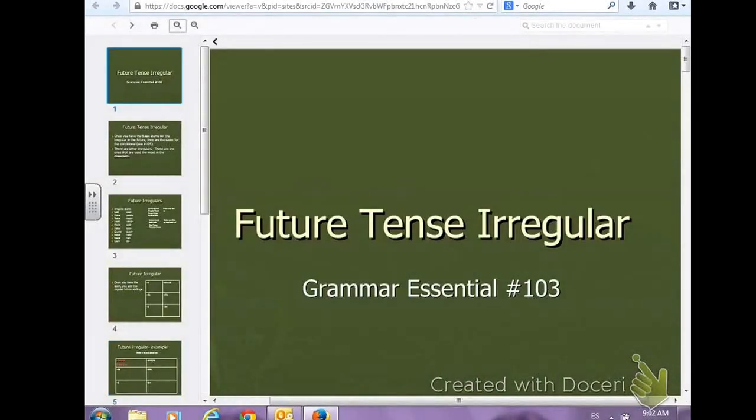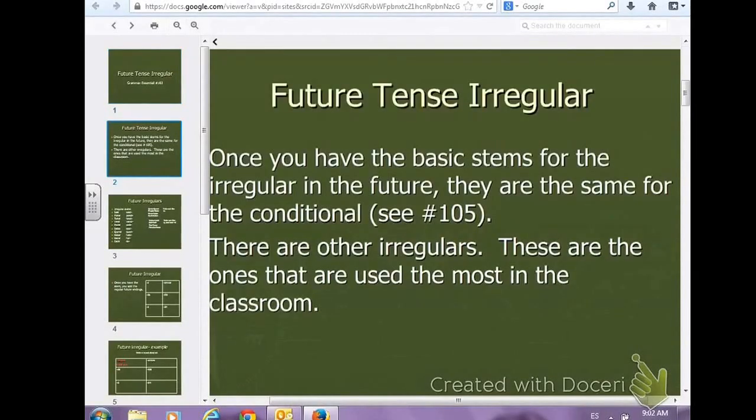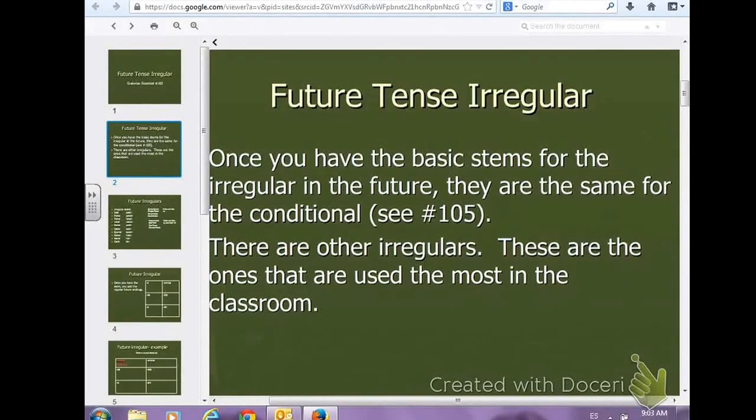So now we're going to move to the irregular future tense, and there's quite a few of them. So you may want to stop as you're going along and add this to your notes. Irregulars still have the same endings, but we have to change the stem. We haven't gotten to conditional yet, but once you have the basic stems for the irregulars in the future, they're the same for the conditional tense. And there are other irregulars, and these are the ones that are used the most in the classroom. So we're going to take a look at these.